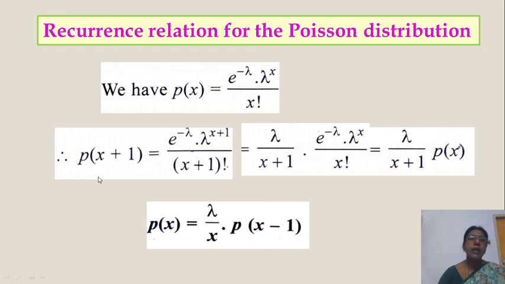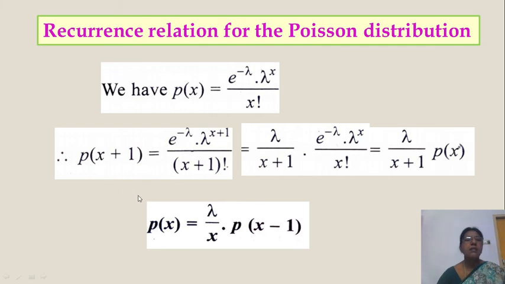Okay, here on both sides put x minus 1 in place of x. Then p of x minus 1 plus 1 is p of x, and here lambda by x, since x minus 1 plus 1 means x, p of x minus 1. So what is the recurrence relation? p of x is equal to lambda by x, p of x minus 1. Then the next value p of x plus 1 is lambda by x plus 1 p of x.